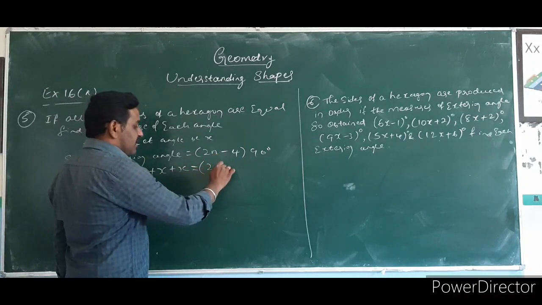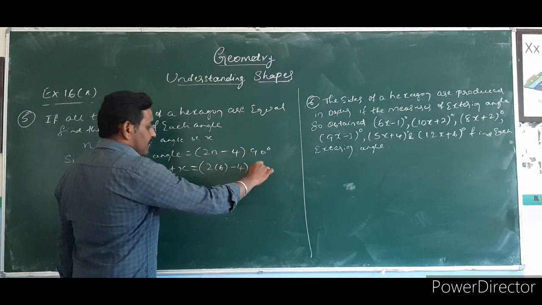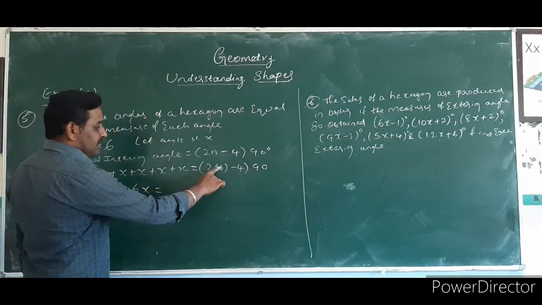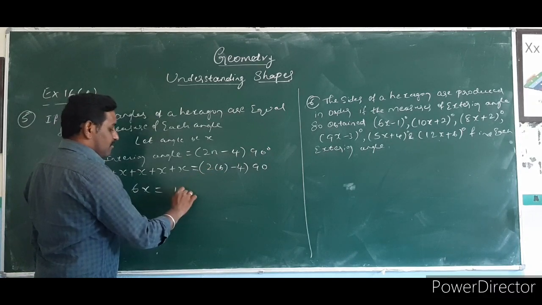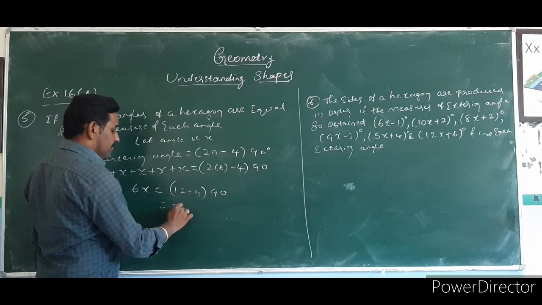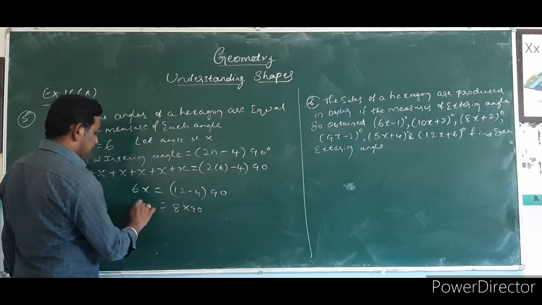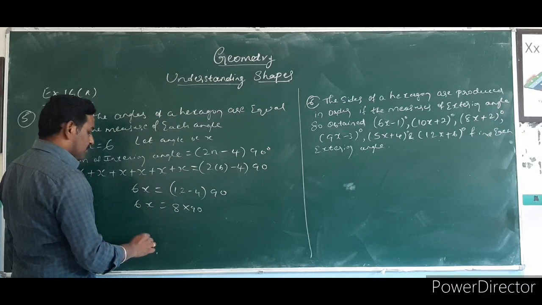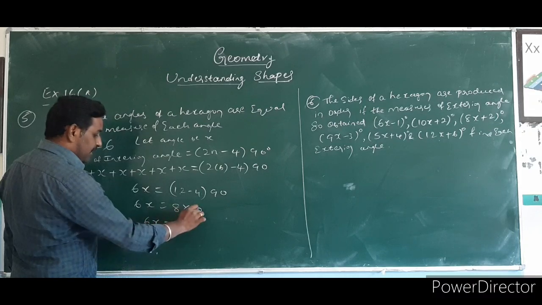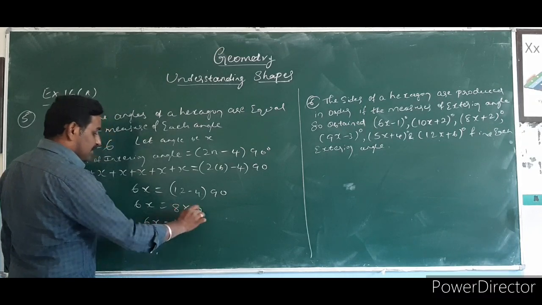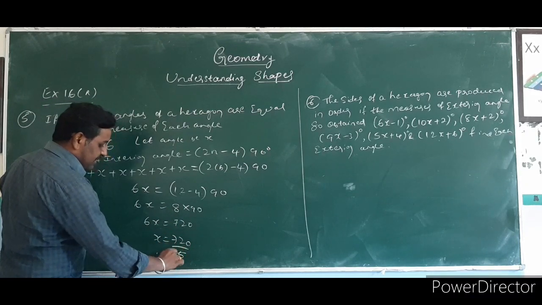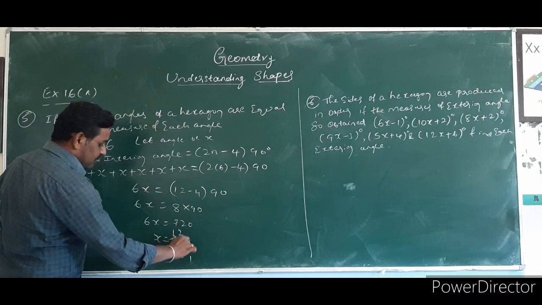So we know the number of sides is 6. x plus x plus x and so on, there are 6 x's, so 6x. 6 2s are 12, minus 4, into 90. 12 minus 4 means 8 into 90. So 6x is equal to 8 9s are 72, so 720. x is equal to 720 divided by 6, 6 1s are 6, 6 2s are 12.